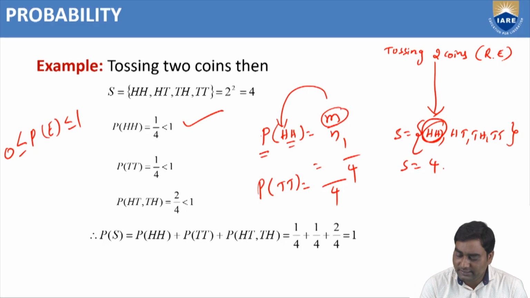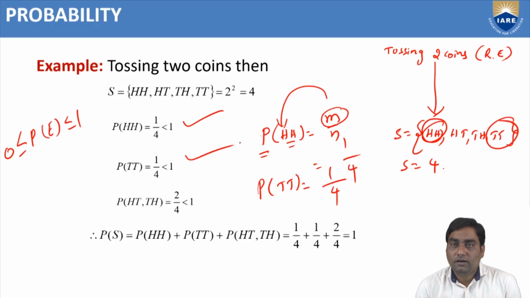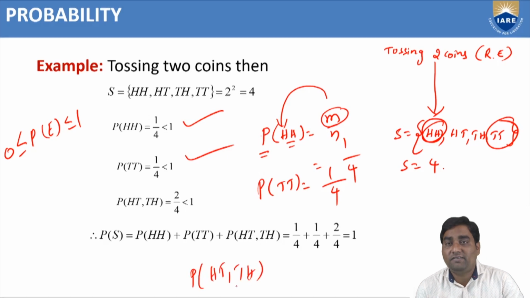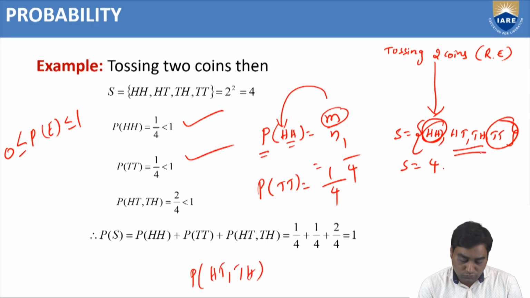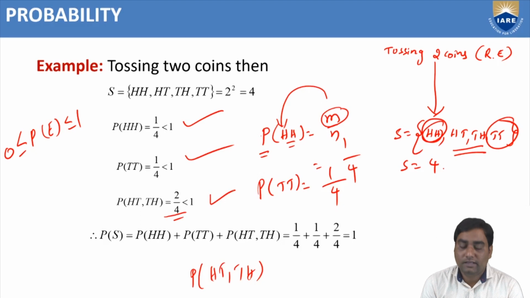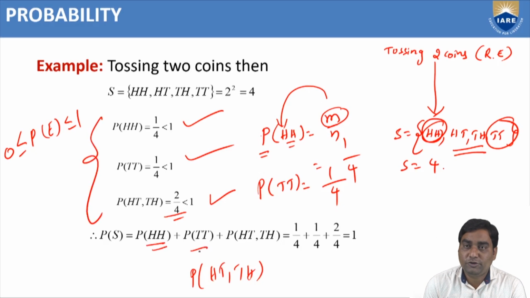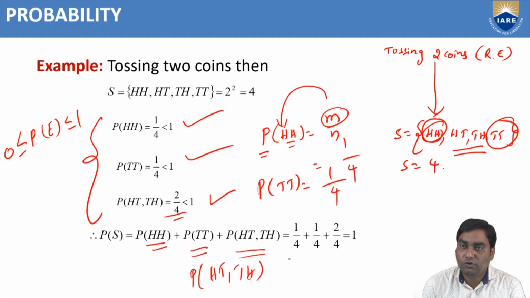Only one event, that is TT, only one option. So 1 by 4, that is also less than 1. Now I want to take probability of HT, TH, one head and one tail, 2 options. So 2 by 4, which is also less than 1. If you add all these terms, P of HH plus P of TT plus P of HT, TH, 1 by 4 plus 1 by 4 plus 2 by 4, which is 1. That's why the total probability is 1 only.